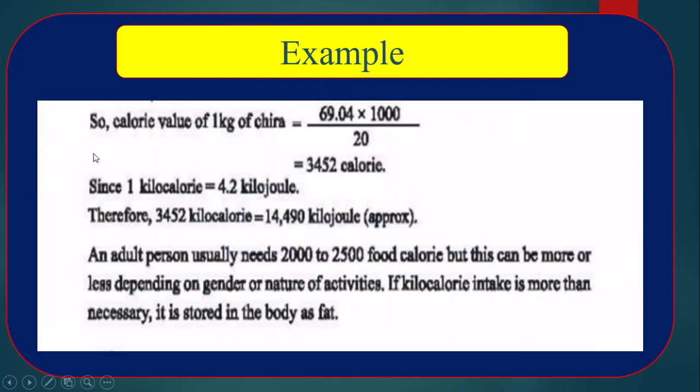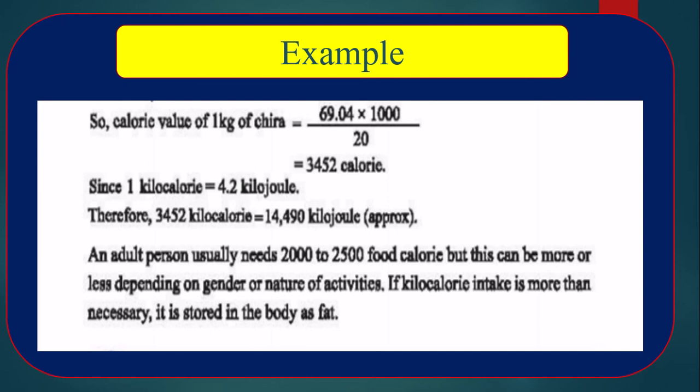Now, the caloric value of 1 kg of sira; we have determined it for 20 gram of sira. Here, the caloric value of 1 kg of sira is 69.04 into 1000, because it is 1 kg, divided by 20, because we have determined for 20 gram. That means 3452 calorie.